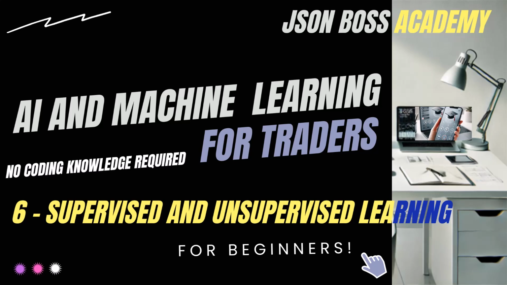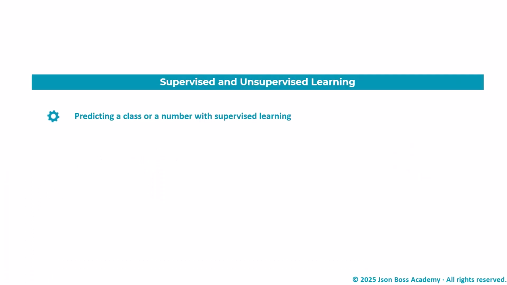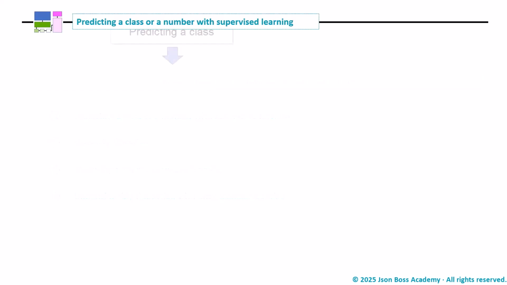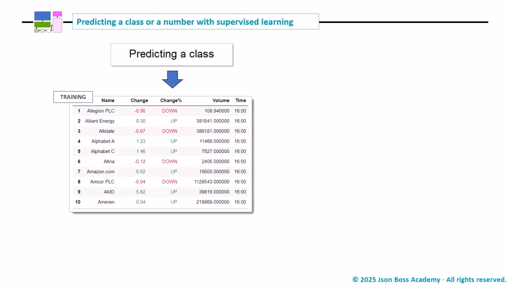In this video, we will learn about supervised and unsupervised learning, focusing on predicting a class or a number with supervised learning, anomaly detection, clustering, and dimensionality reduction. First, let's look at the image.